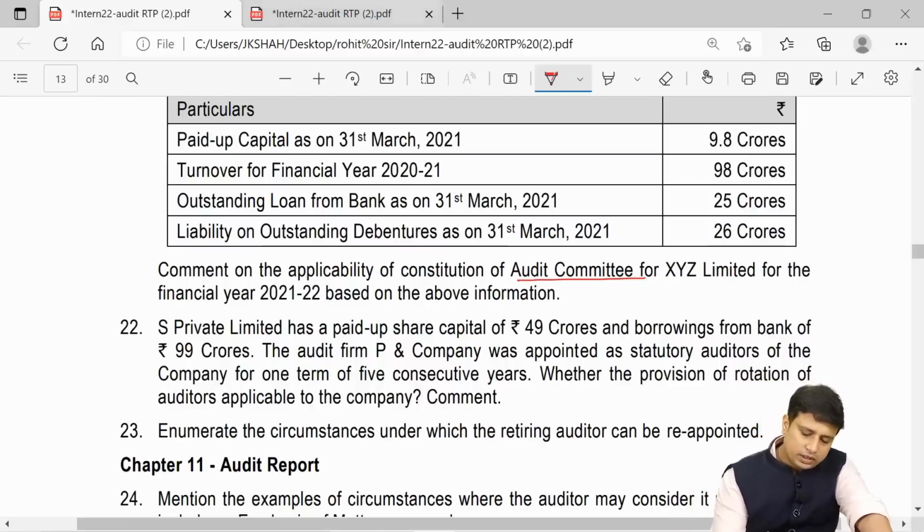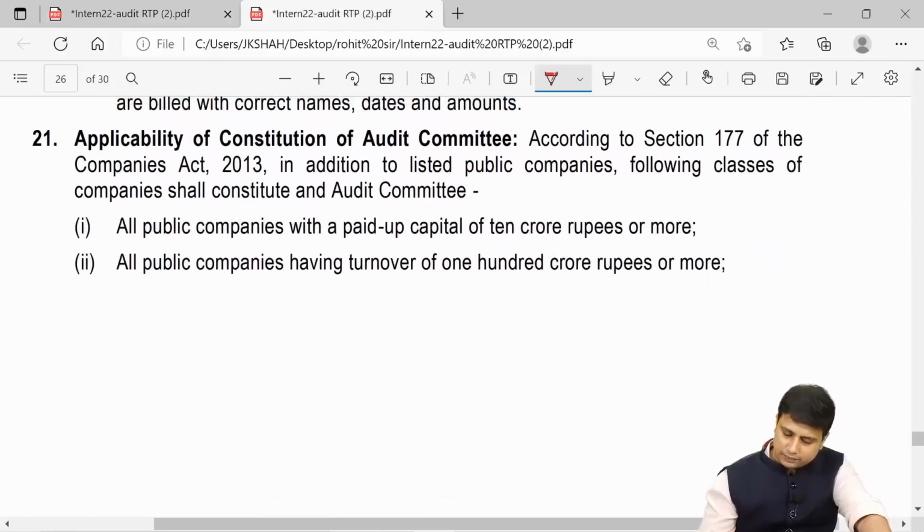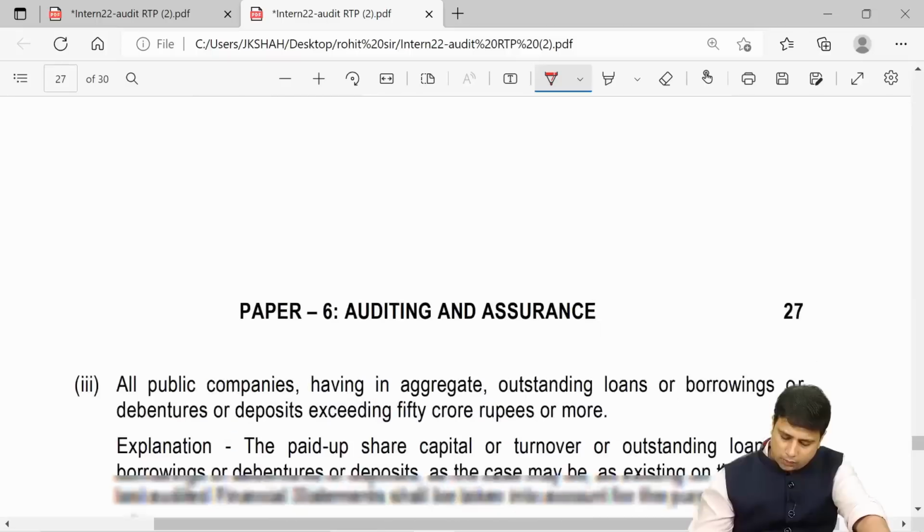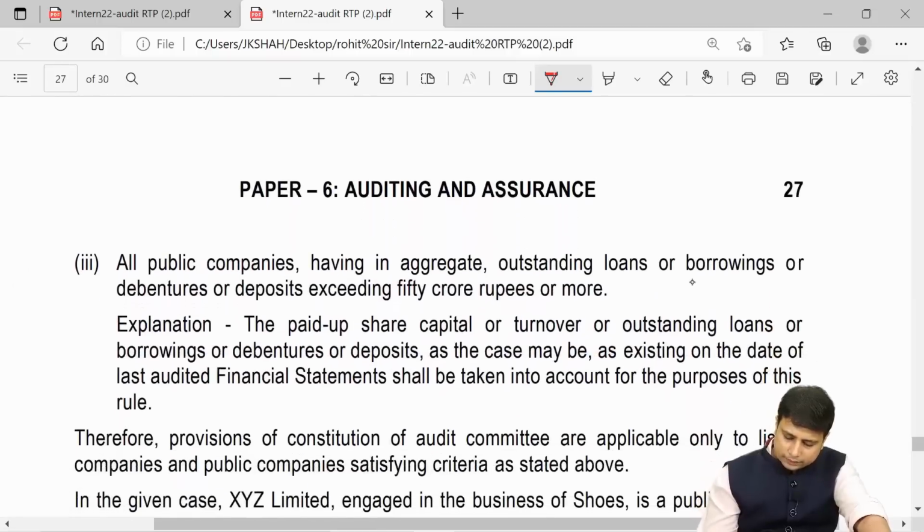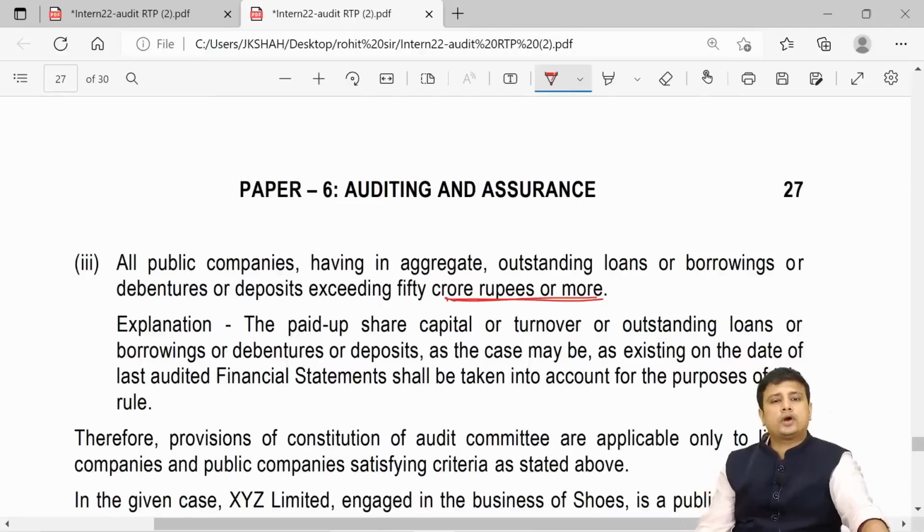My friends, if you recollect section 177, your paid up capital has to be 10 crores or more, or your turnover is 100 crores or more, or your borrowings is 50 crores or more.